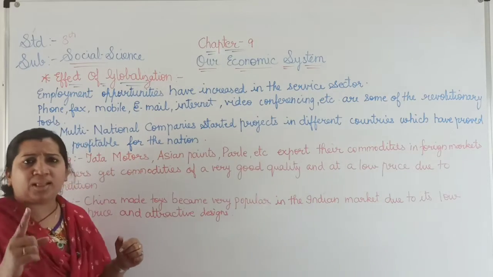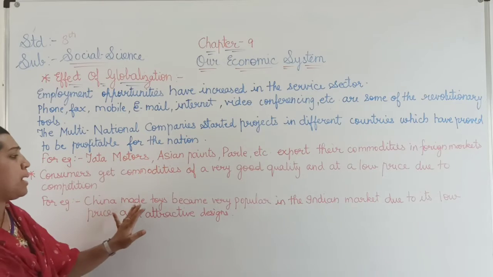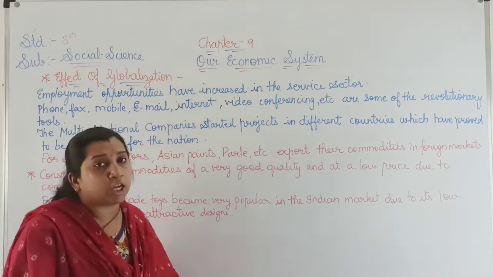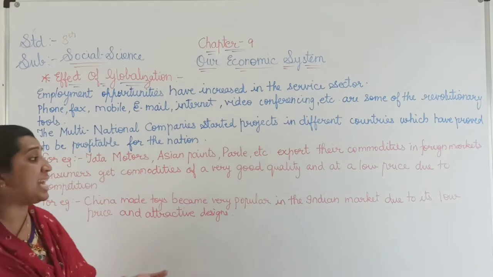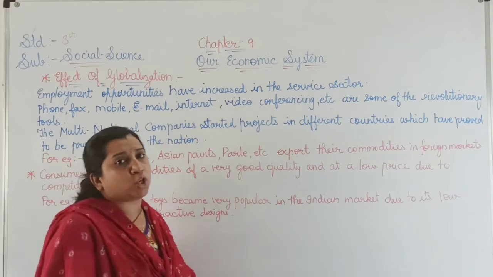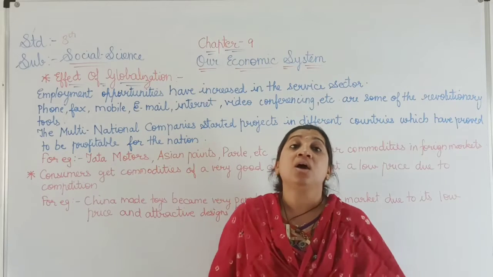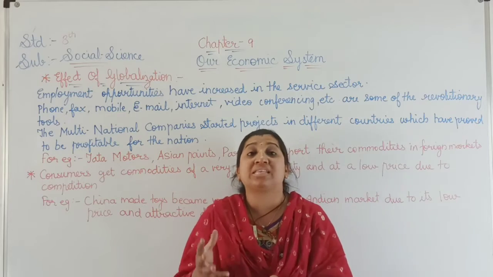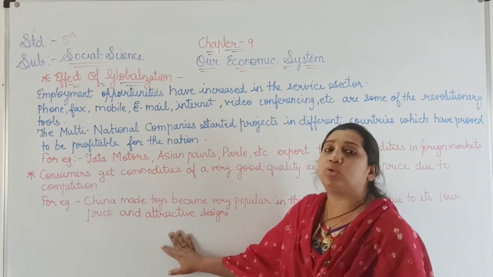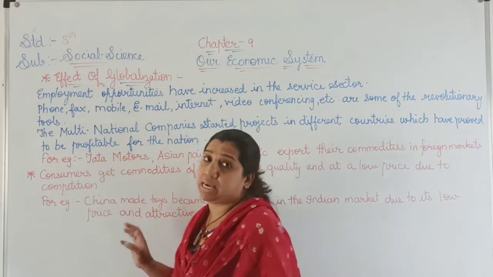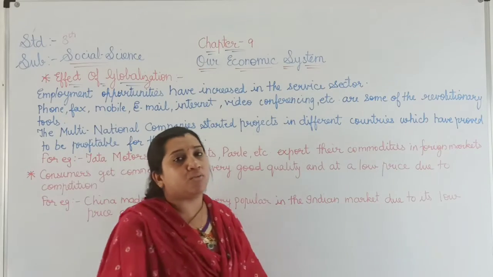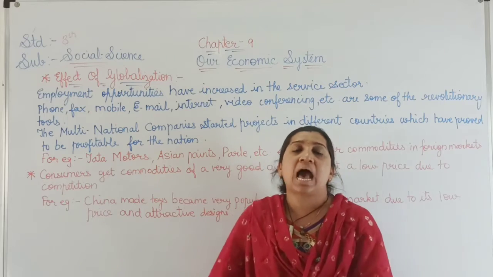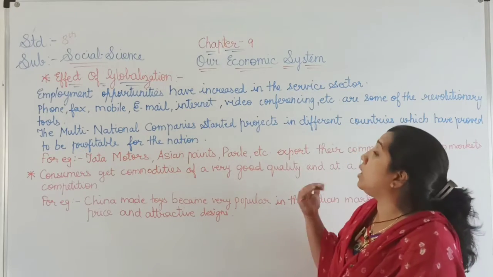For example, within 1 year, China-made toys became very popular in the Indian market due to their attractive designs along with the low price. So within 1 year, the Indian toy market is completely facing a great loss due to the China toys in our country India. So here we are ending the topic of chapter number 9, that is our economic system.